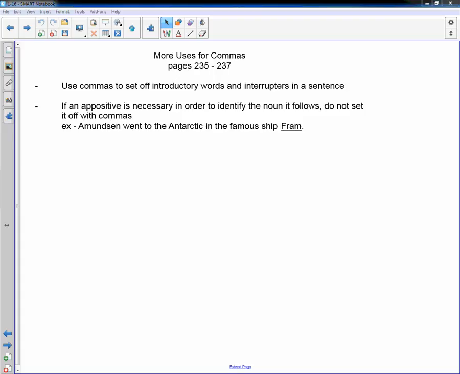So use commas to set off introductory words and interrupters in a sentence. If an appositive is necessary in order to identify the noun it follows, do not set it off with commas. For example, Amundsen went to the Atlantic in the famous ship Fram. If I just said Amundsen went to the Atlantic in the famous ship, you wouldn't know which famous ship I was talking about, so there's no comma. We need to know the word Fram.